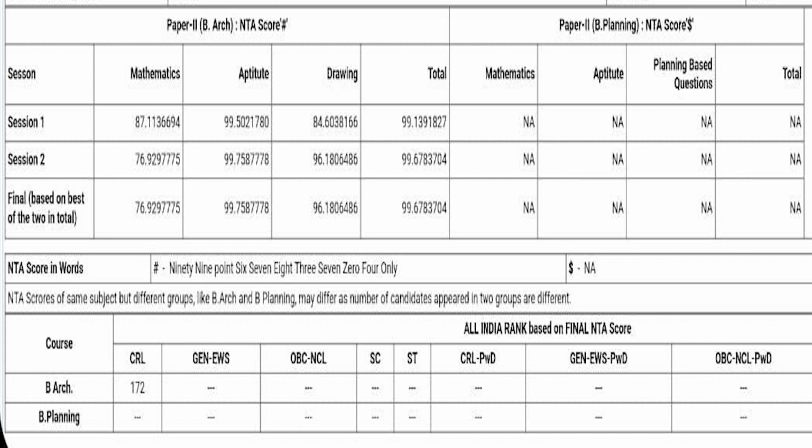So I hope you can understand कि अगर तुम्हारे सपोज मैथमेटिक्स में, as this student, the marks are not very good, 76 percentile is good but not very good, it is actually in the average section. But as he has scored really good in the aptitude and the drawing section, his total marks are better than a lot of students, and he has still scored a rank of 172 and got into one of the best college for architecture in India.